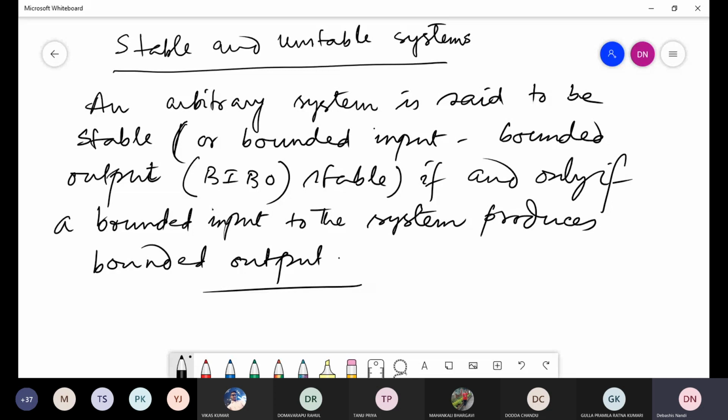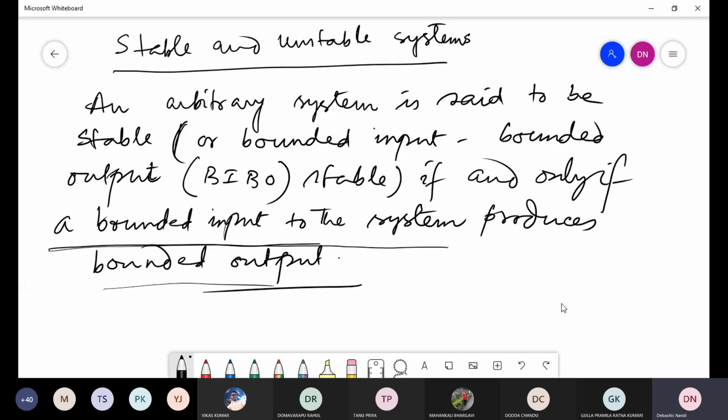definition of a stable system. If a bounded input to the system cannot produce a bounded output, then it will be unstable. That means you are giving a bounded input to the system, but at the output you are getting an unbounded output. So in that case, a bounded input is not giving a bounded output by that system. So that is unstable. A stable system is this one.